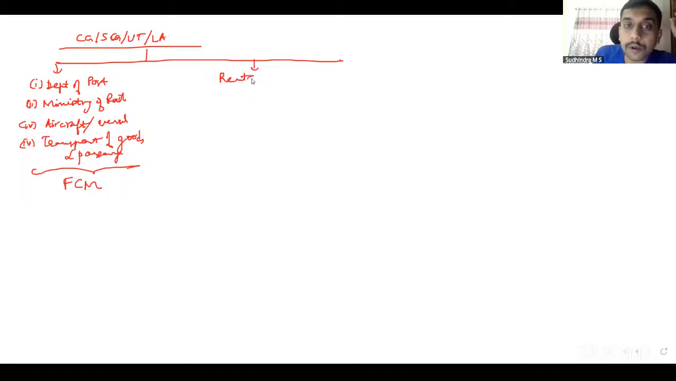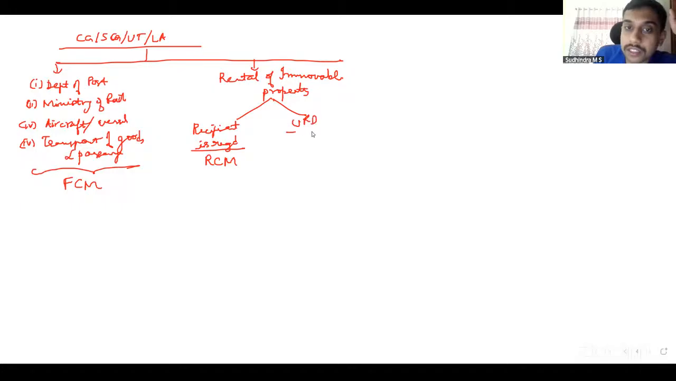Then renting of immovable property. For renting of immovable property, we have two things. One, I have to check who is the recipient. If the recipient is registered, here registration status is relevant. If recipient is registered, RCM; recipient is unregistered, FCM.